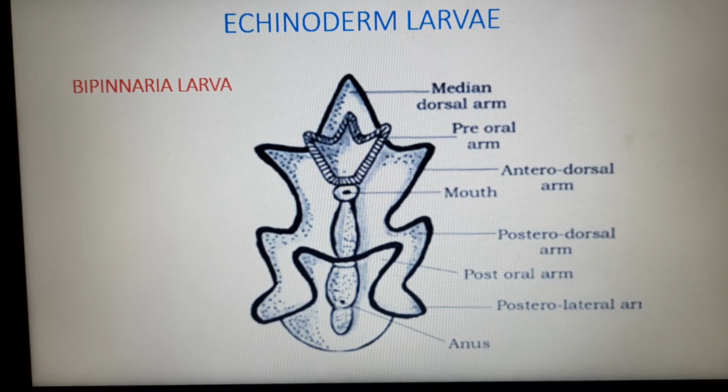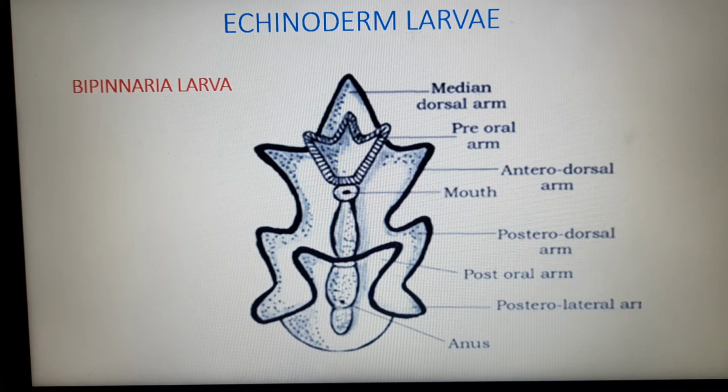ciliated bands form around the mouth called the preoral loop, and in front of the anus it forms the preanal loop. As the name suggests, the preoral loop is present in front of the mouth and the preanal loop is present in front of the anus. The preoral loop in some cases develops into an anterior ciliated ring around the body.